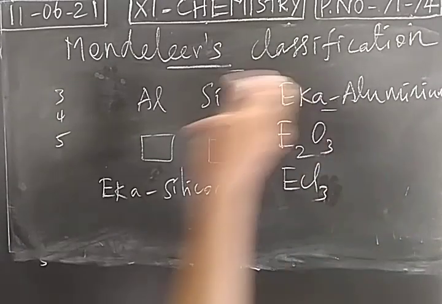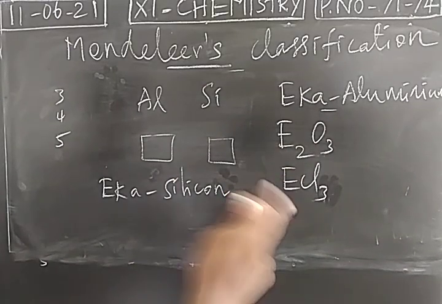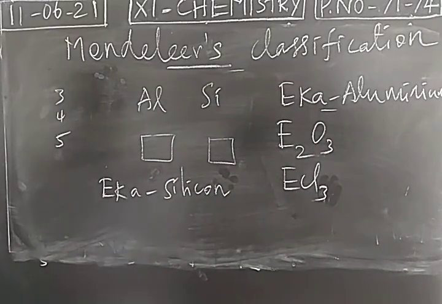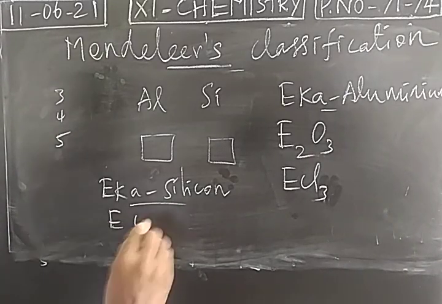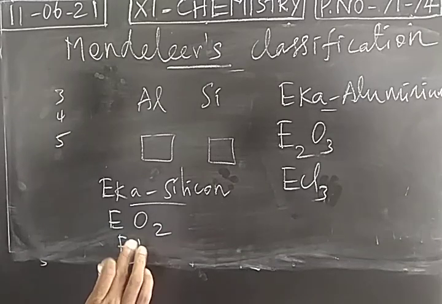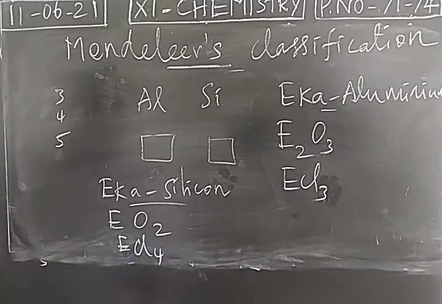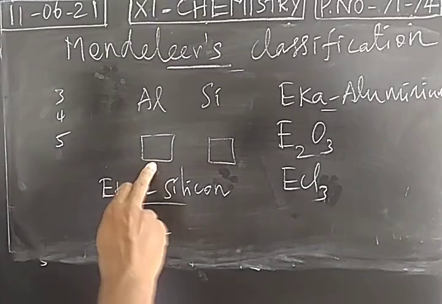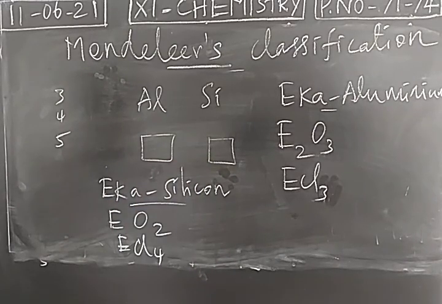So he predicted the formation of oxide and chloride. And for Eka silicon, he predicted what type of oxide will be formed: EO2 and ECl4. So for unknown elements, he predicted the properties.